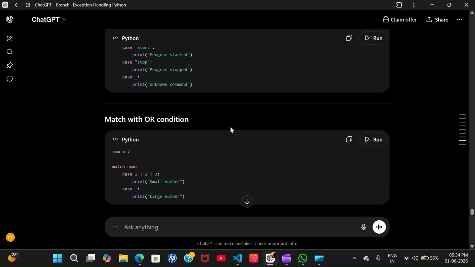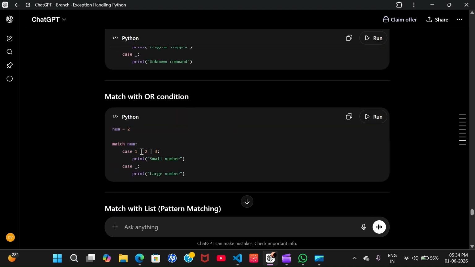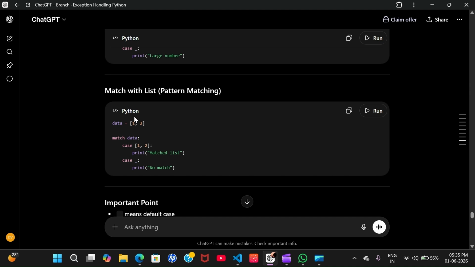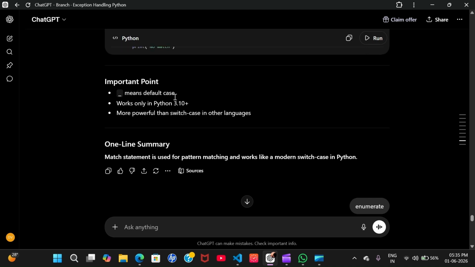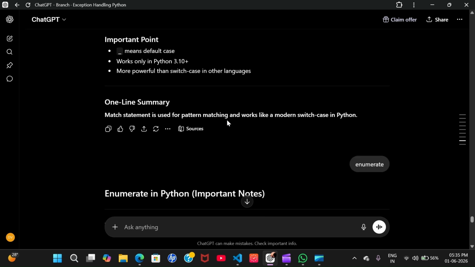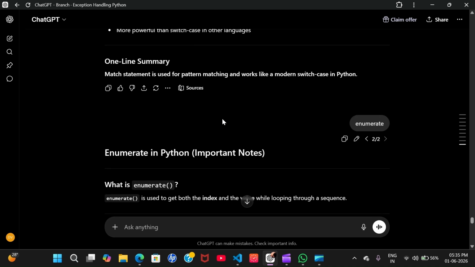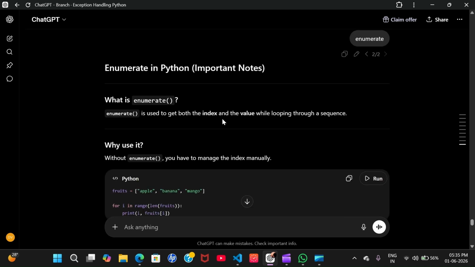Program started. Match with our condition. So we are putting conditions of our 1, 2, or 3. If any of them match, then it will be printed. Otherwise, this matches with a list. In the same way, we put a list here and we'll check. So important points: it has a default case and works only in Python 3.10 plus. Okay, more powerful than switch case in other languages. Now, one line summary: a match statement is used for pattern matching and works like a modern switch case in Python.